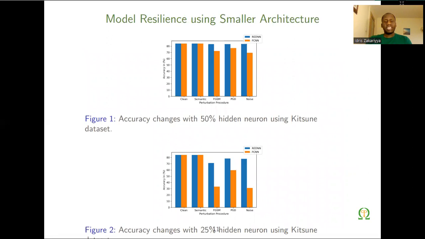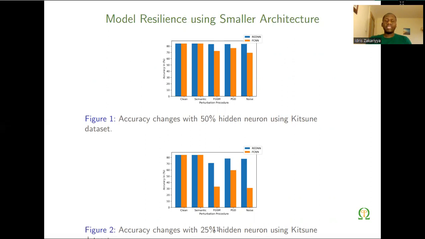Now we have seen how we can show the resilience against reduced hidden architecture. As we can see with 50% reduced neurons, the optimized version is better.